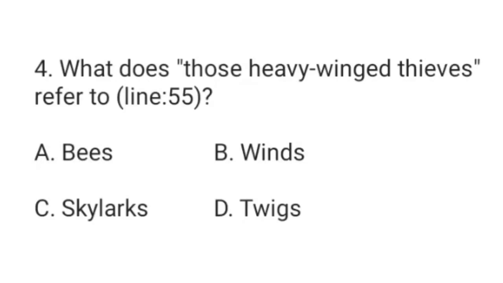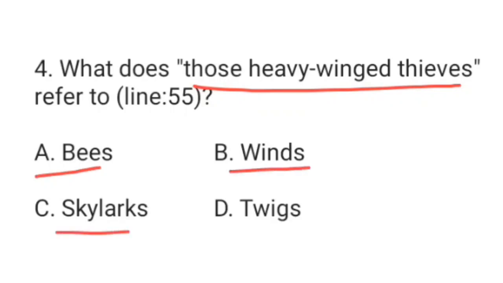Next, what do those heavy-winged thieves that appear in line number 55 refer to? Options are bees, winds, skylarks, twigs. Here the right answer is option B, winds.